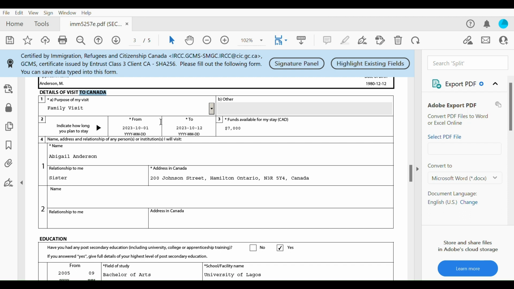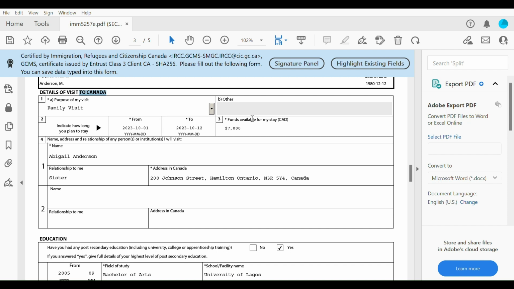Because if you put something like a month or 2 months or 3 months, it begins to raise eyebrows to a visa officer. They'll begin to wonder, don't you have other commitments back home? Don't you have things to do back home? If you say that you're working, you're employed, are you not supposed to return back to work? What are you doing off work for 2, 3, 4, 5, 6 months, right? So yeah, it's very, very wise when you're applying for your visitor's visa to put for a minimal time so that it doesn't raise any red flags.